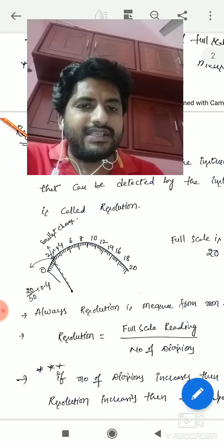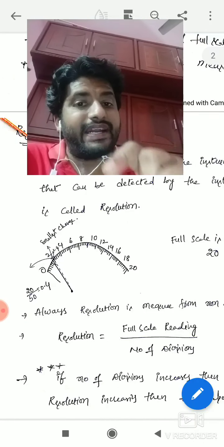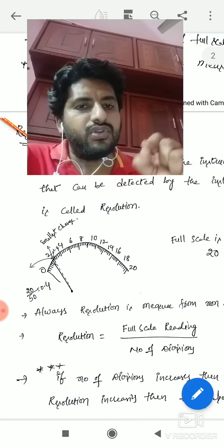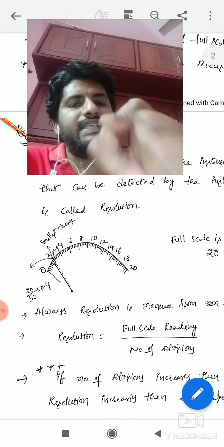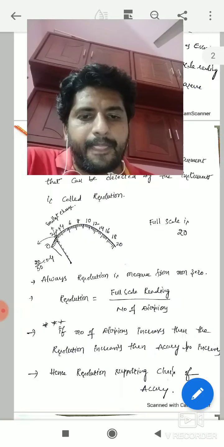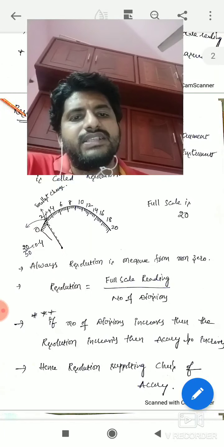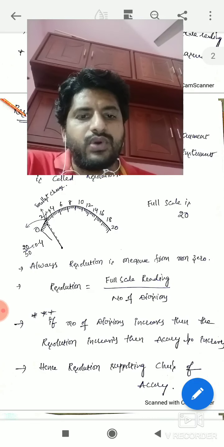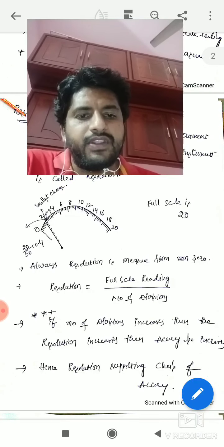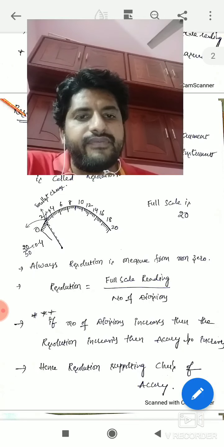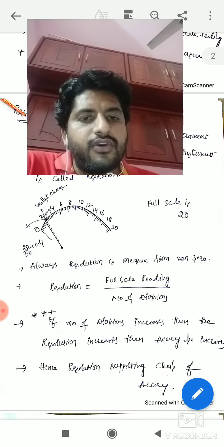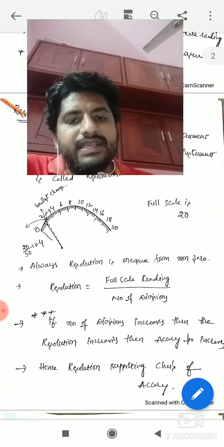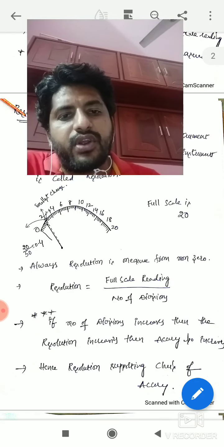If you want to know the resolution of the system, you definitely require the number of divisions. So you have a formula: resolution is full scale reading divided by number of divisions. The full scale reading here is 20, the number of divisions is 50, so the resolution is 20 by 50, 0.4. That means each division represents 0.4.